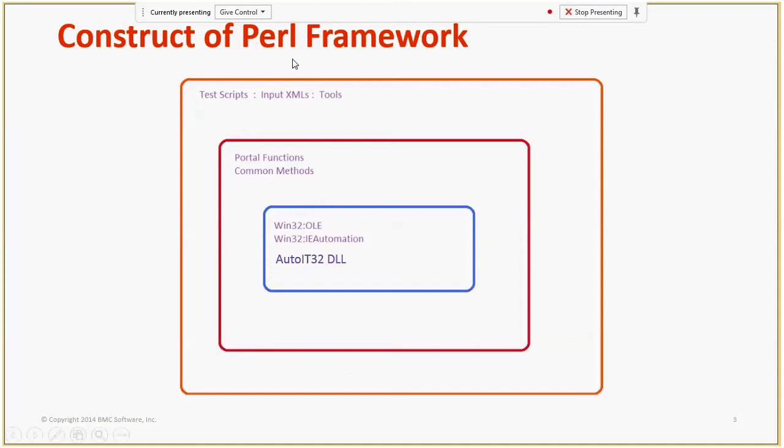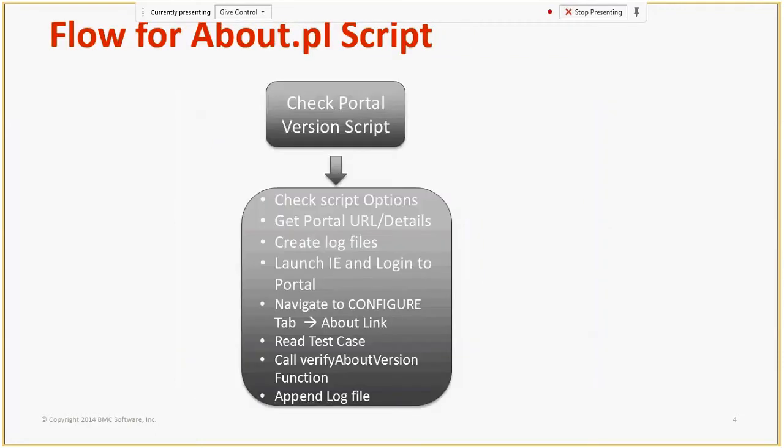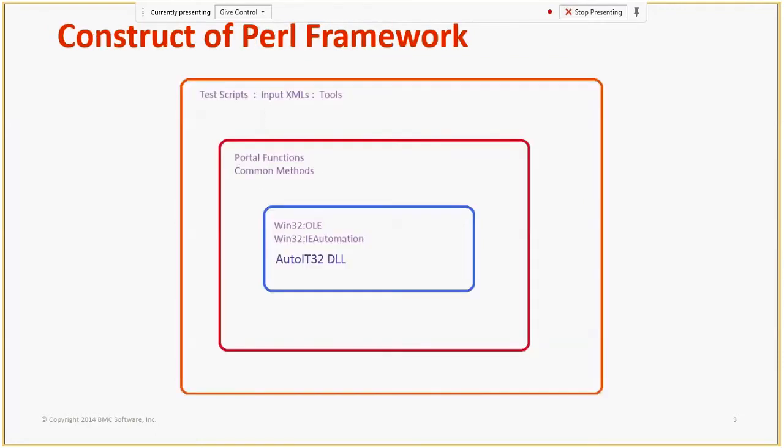So at top level we have Perl scripts. Whenever we need to run automation, we need to execute those Perl scripts, and these Perl scripts read test cases from XML. So on a high level we have test scripts. Those test scripts read the XMLs wherein the test cases are.